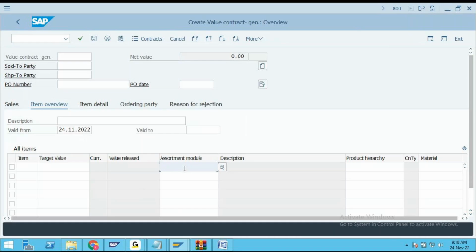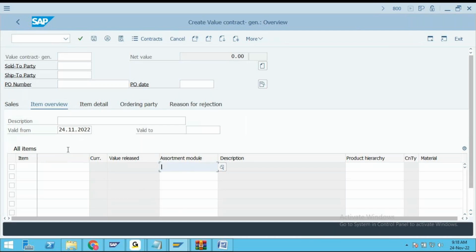It means first we have to create this assortment module. So let me show you where to create the assortment module.